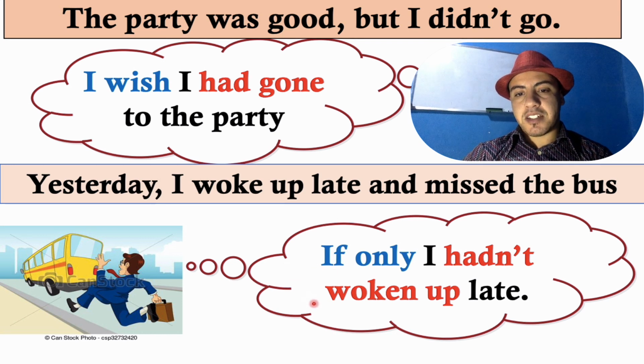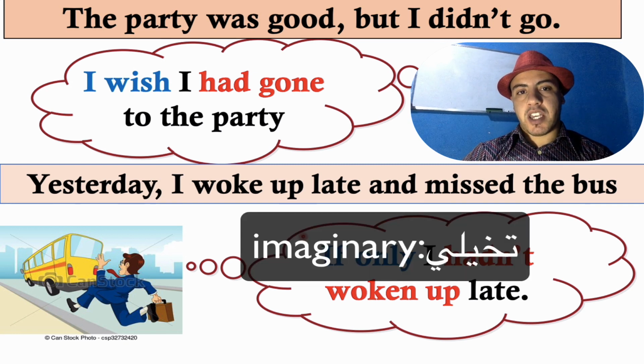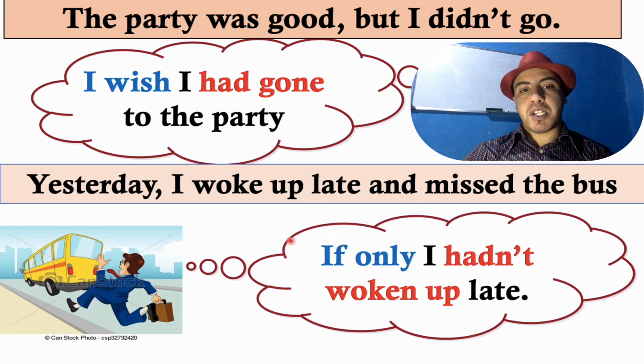But did I wake up late? Yes, I did. Can I change the situation? No, I cannot change the situation. It is just a wish. It's like I'm talking about something that is imaginary, in our imagination. It is impossible. But please remember that here we are talking about the past. It is not the present.